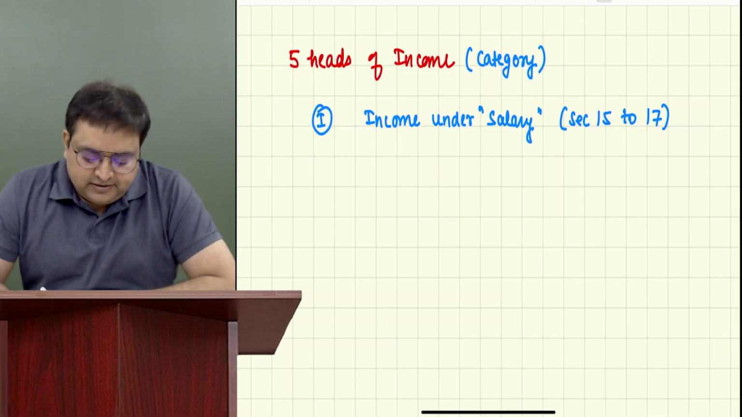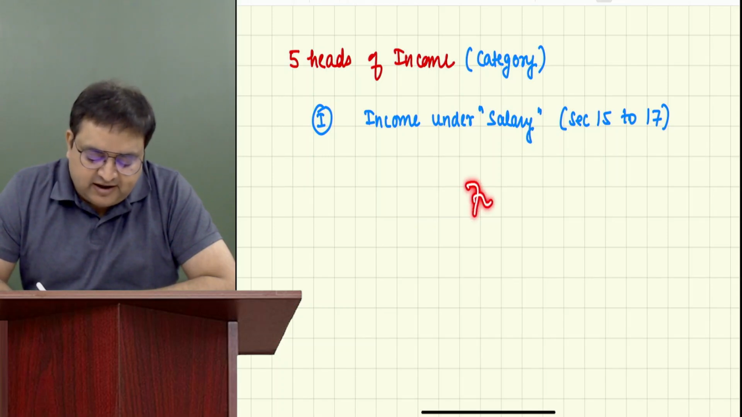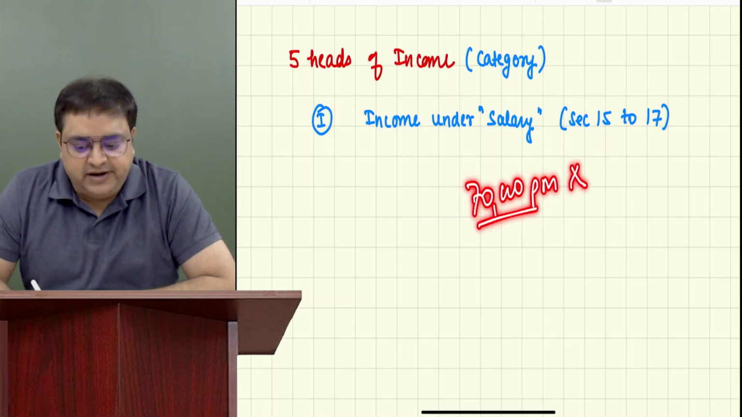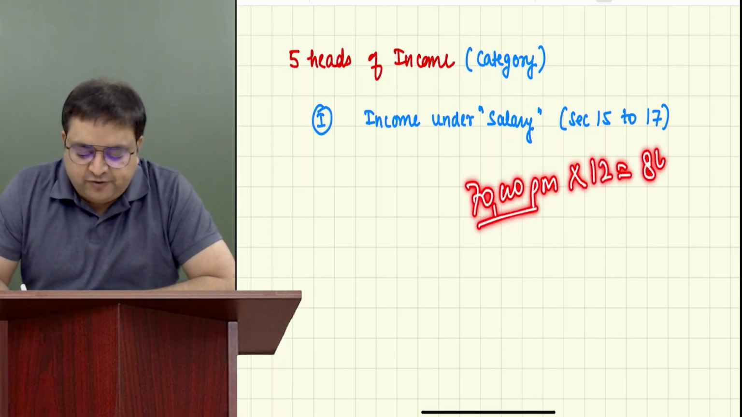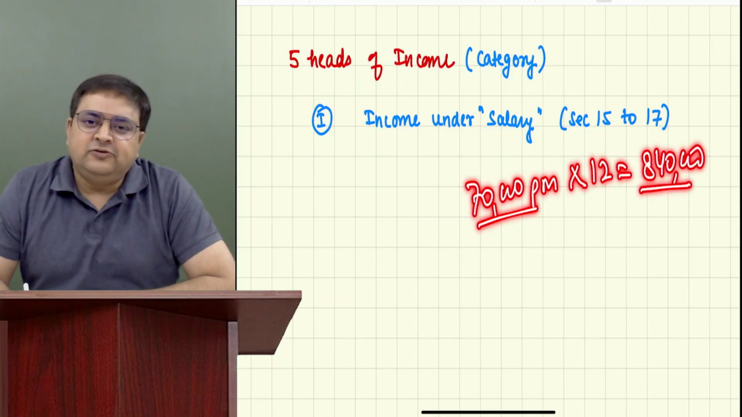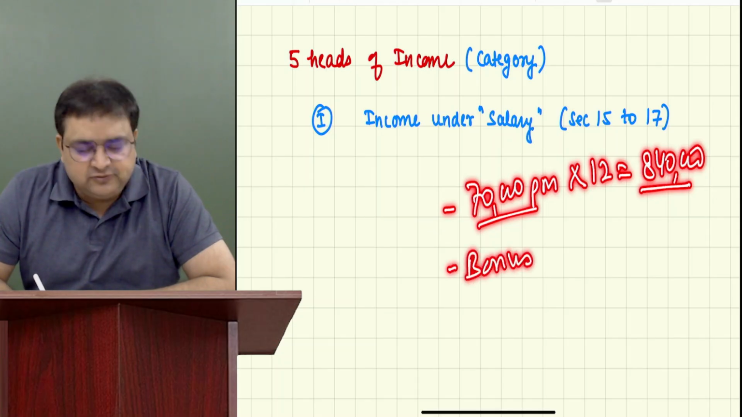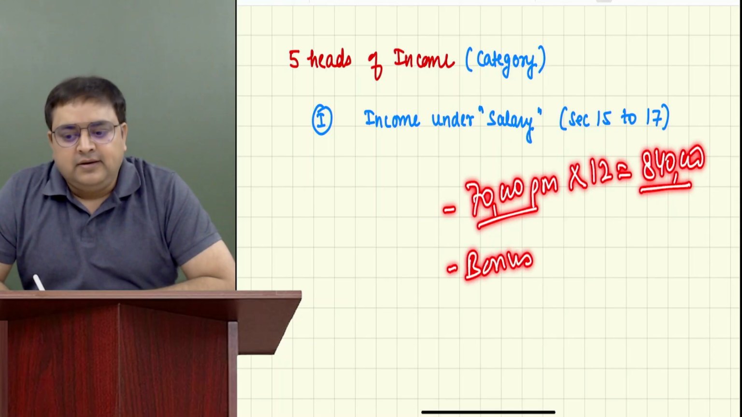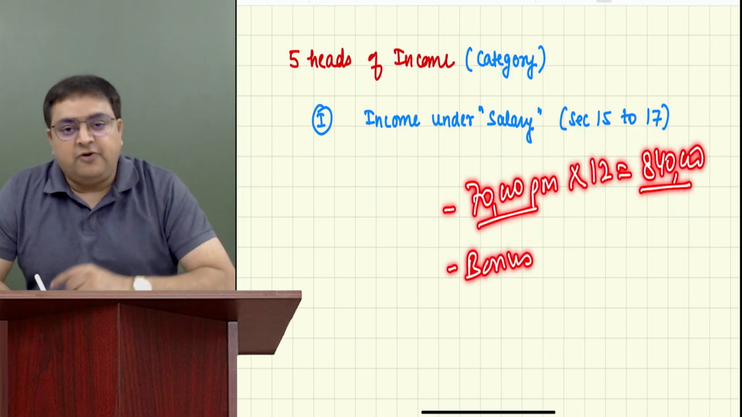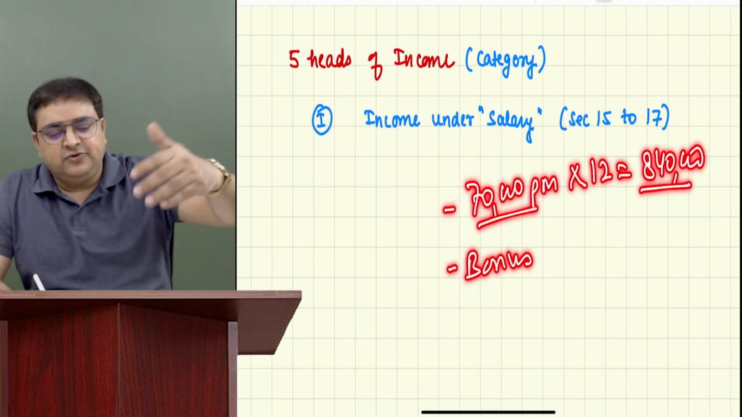Let's say somebody is getting a salary income of 70,000 per month. So how much income is he getting? 70,000 into 12, let's say 8,40,000 in a year. It is a salary income. Is it also possible that he will be getting some bonus during the year? Have you heard this word bonus? Yes, sir. From where is he getting it? From his employer, right? Because he's working somewhere, so he's getting a bonus.